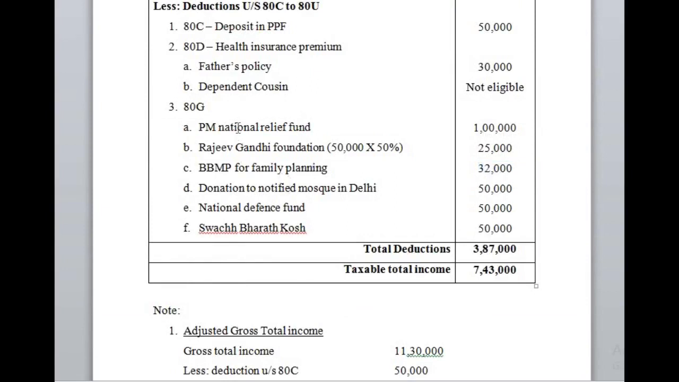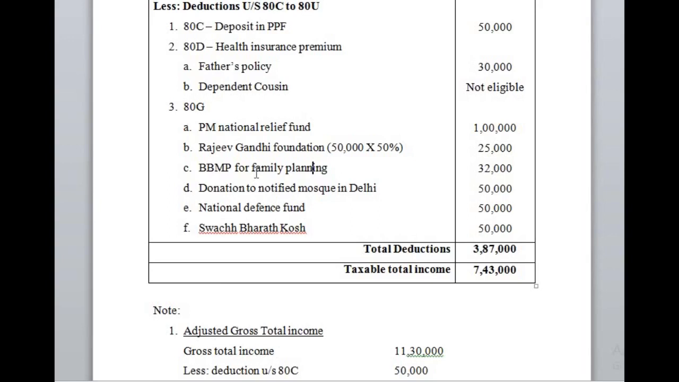Any kind of PM national relief fund, children's fund, African fund, any donations which are notified by the central government are to be completely allowed as deductions without any maximum limit. Any donations made to the Jawaharlal Nehru, Indira Gandhi, Rajiv Gandhi Foundation and Drought Relief Fund will be taken at 50% without any comparison. Other than these, any other donations made by the SSC will be compared with the adjusted gross total income in the perspective of 100% or 50%.